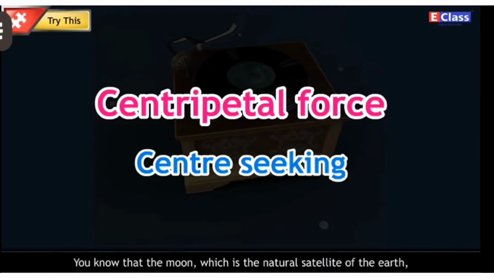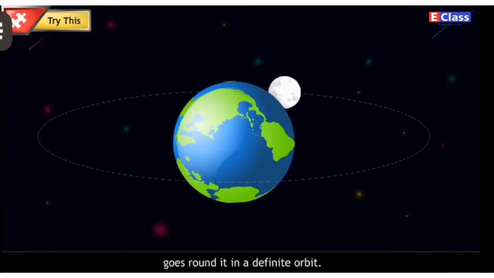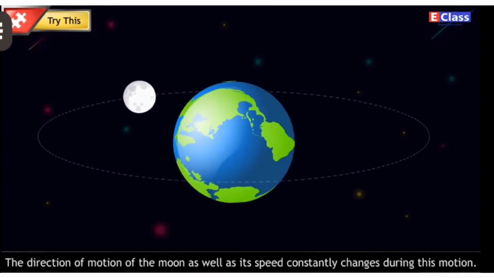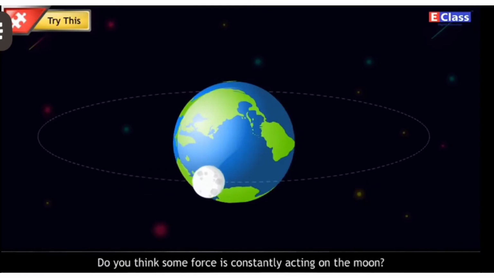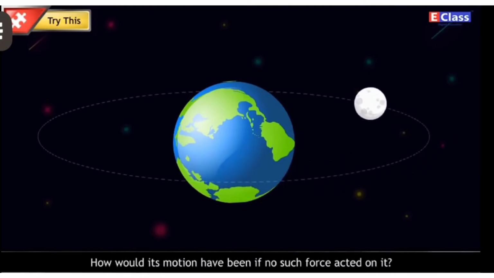You know that the moon, which is the natural satellite of the earth, goes round it in a definite orbit. The direction of motion of the moon as well as its speed constantly changes during this motion. Do you think some force is constantly acting on the moon? What must be the direction of this force? How would its motion have been if no such force acted on it?